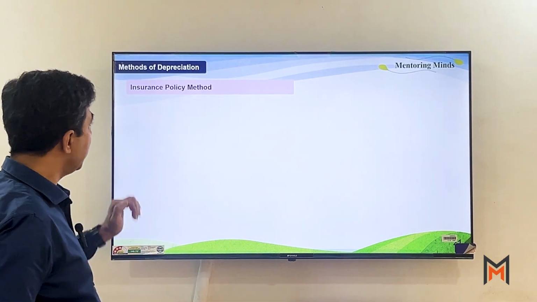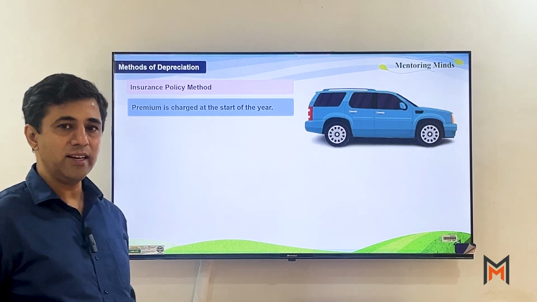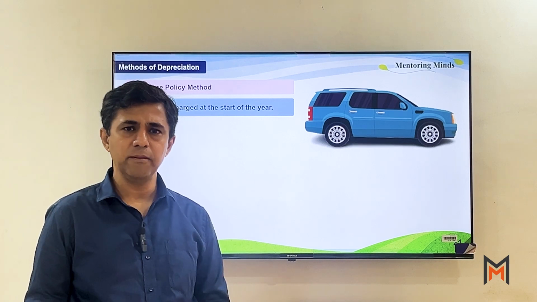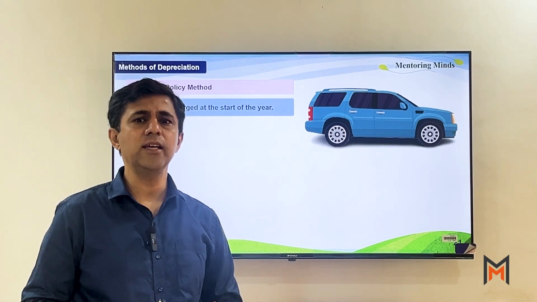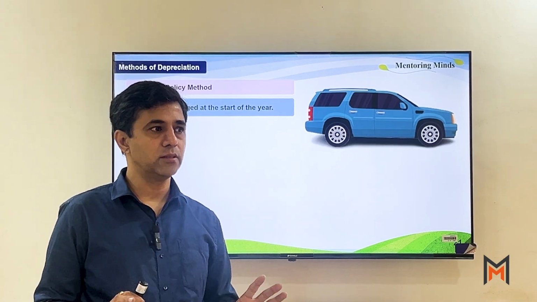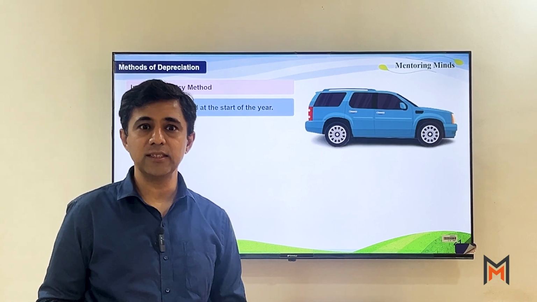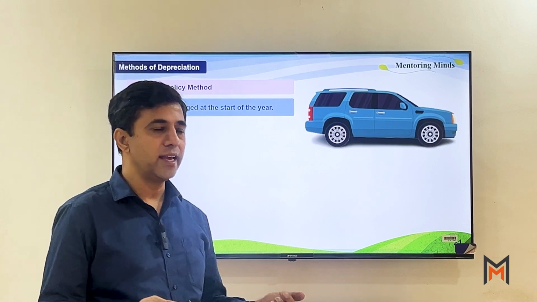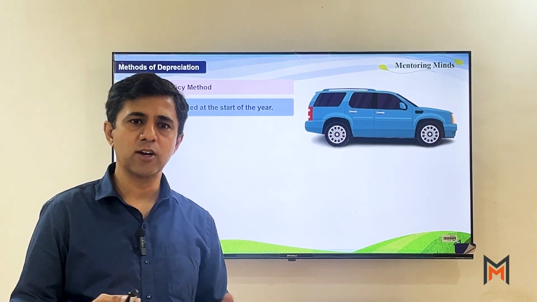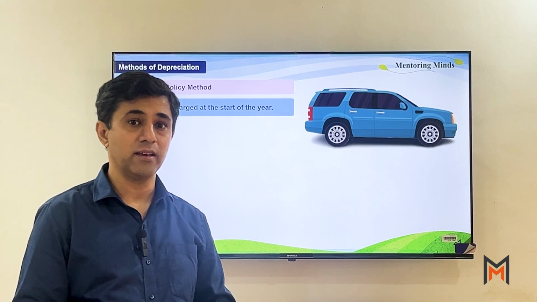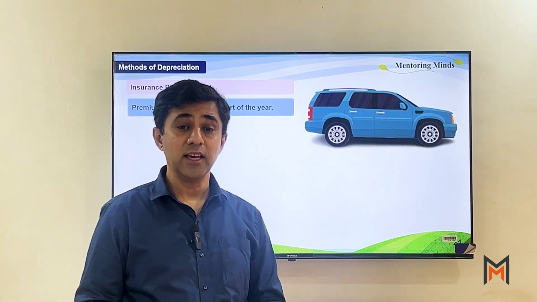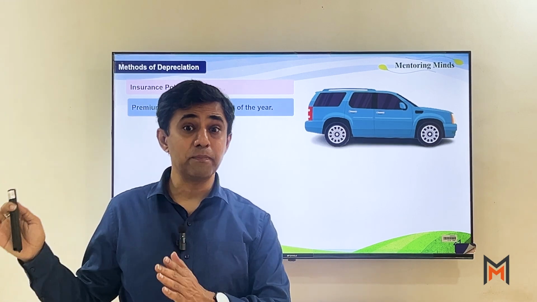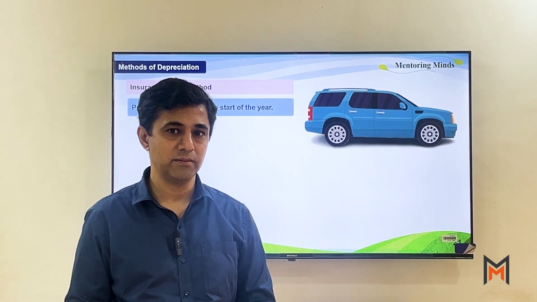The next is the insurance policy method. Now generally certain assets are such that they are very costly, and these costly assets become problematic for us if they get damaged. For example, any electronic asset, a car or anything else, if in between an accident happens or some loss occurs, then for us to arrange that much money again becomes difficult.